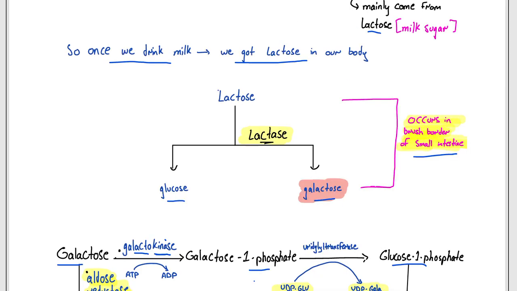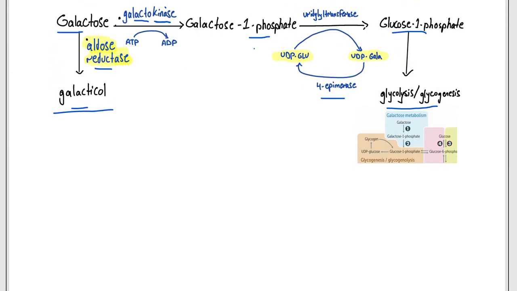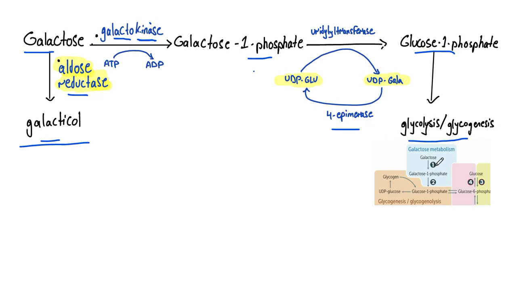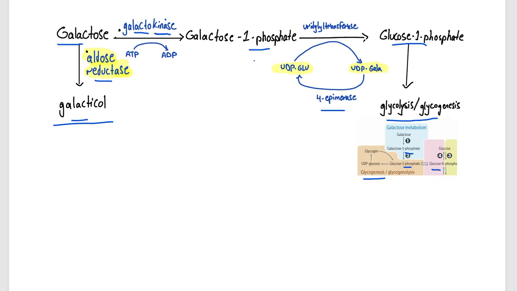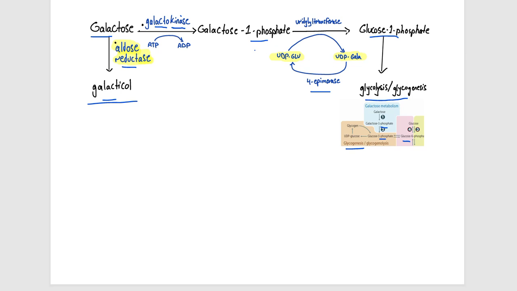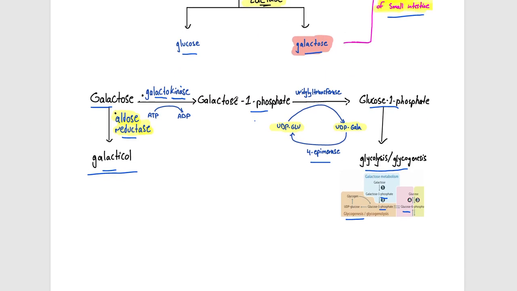I have an image we can use here. As we can see, we have the galactose converted to galactose 1 phosphate using galactokinase, and galactose 1 phosphate to glucose 1 phosphate using the galactose 1 phosphate uridyl transferase. As I said previously, if there is a kinase, that means they are going to add a phosphate group, so for that reason we have a phosphate here. Once we have the glucose 1 phosphate, it can be used in glycogenesis or in glycolysis. So this is the galactose pathway.